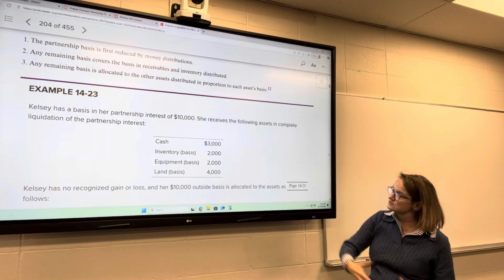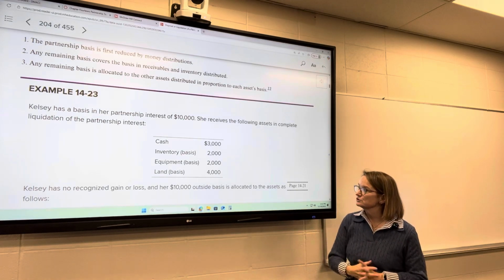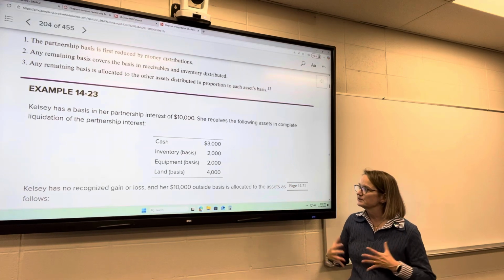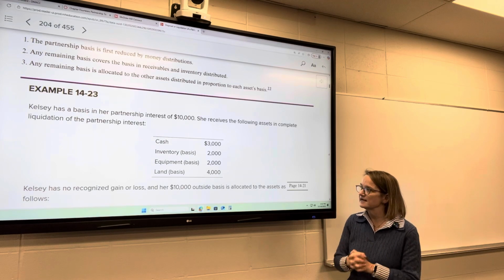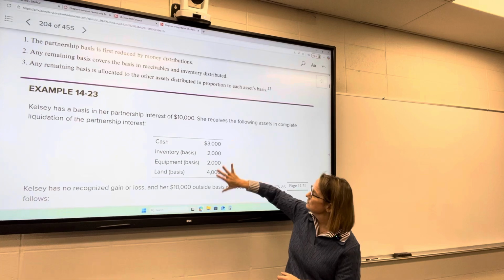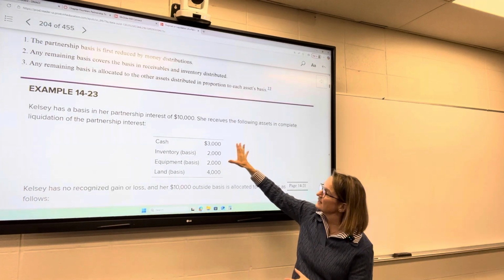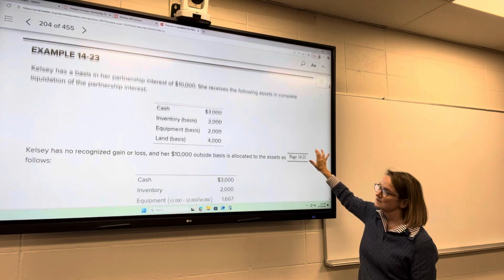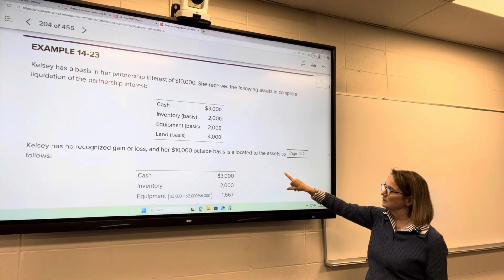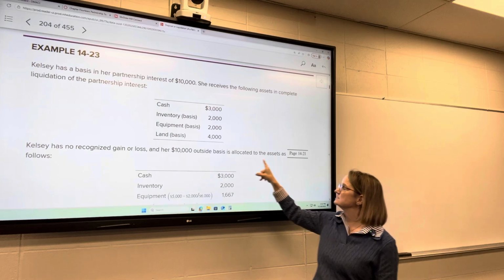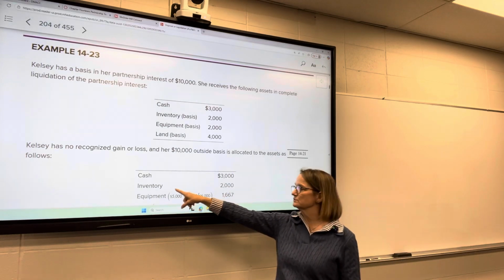They're going to give her $3,000 of cash, inventory that has a basis of $2,000, equipment that has a basis of $2,000, and land that has a basis of $4,000. So in total, what do we have here? 6, 7, 8, $11,000, but her partnership interest was $10,000. She has no recognized gain or loss. What she's going to do, though, is her $10,000 outside basis is going to be allocated as follows.